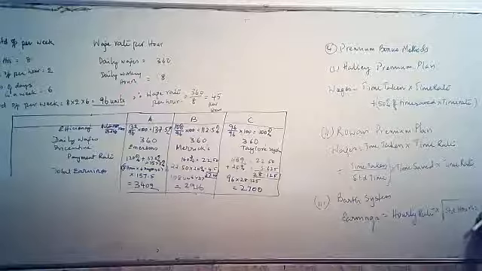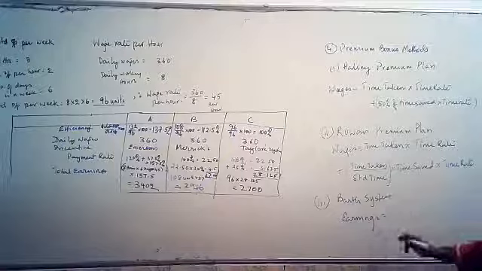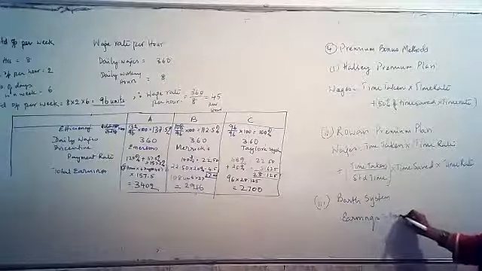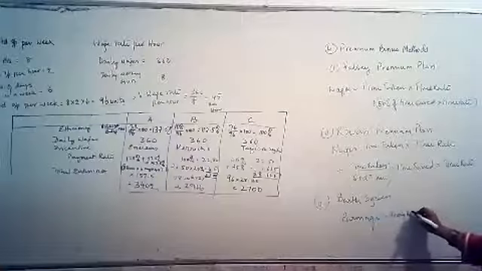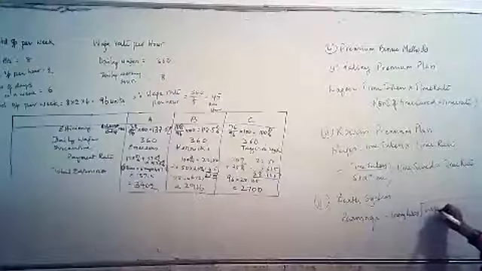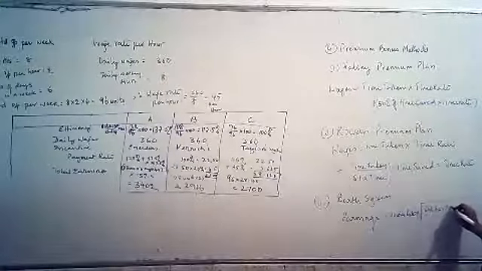Can you see it? I'm not too sure whether you did. I'll write it more clearly. Hourly rate is multiplied by standard hours into actual hours.